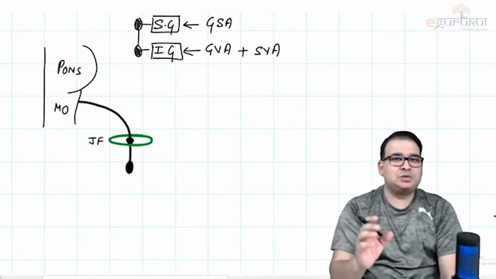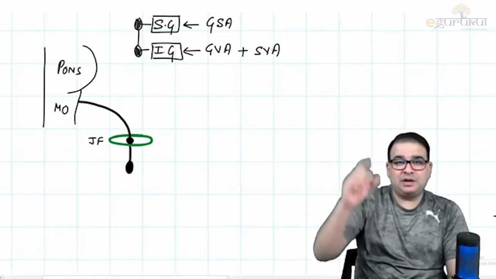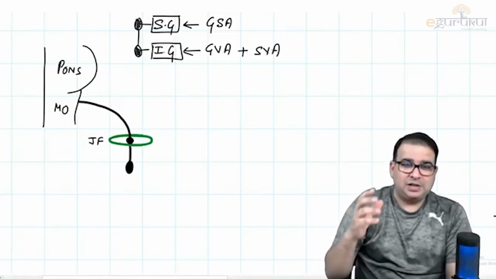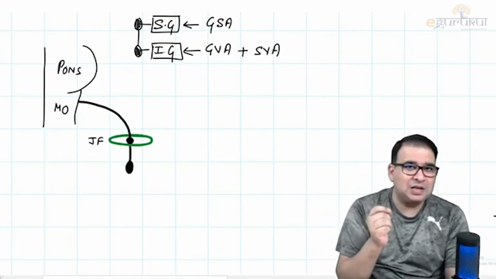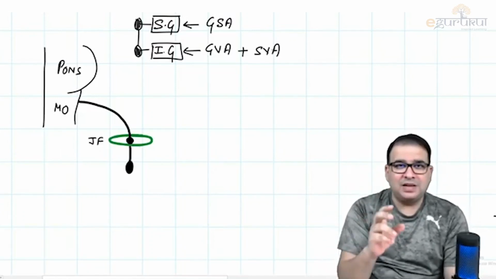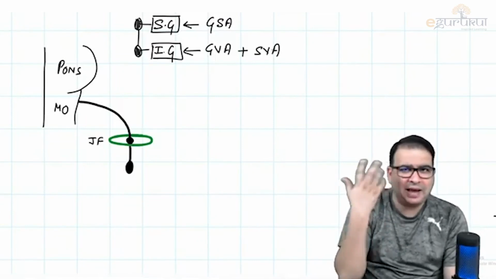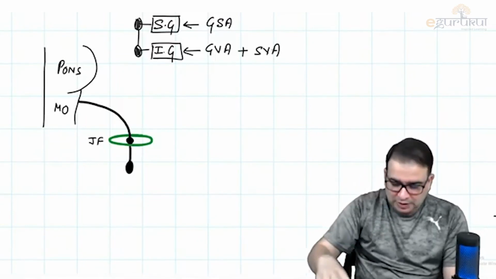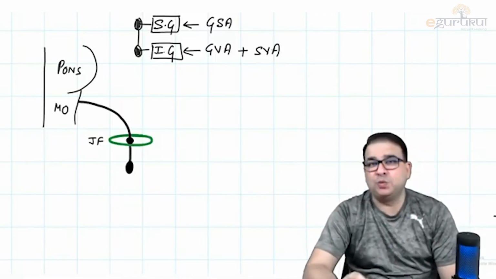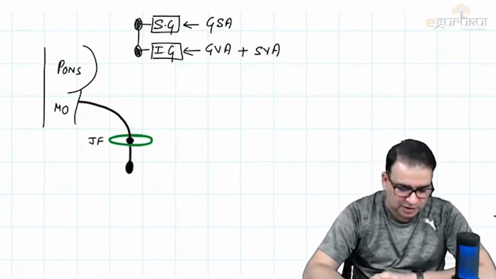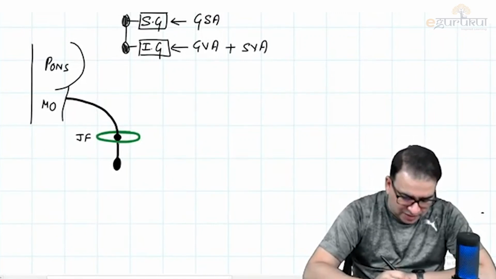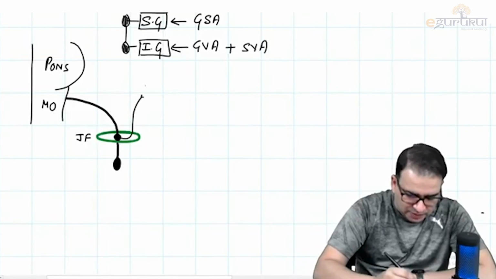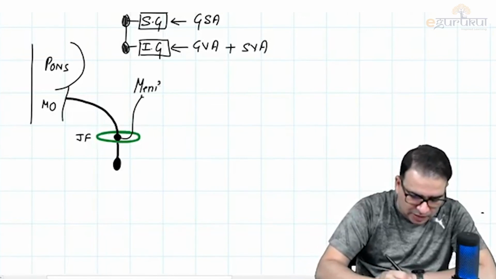As I said, general somatic afferent, if you remember, the huge trigeminal nuclei was there. General somatic sensation means the general sensation from the body wall. Like if there is any branch of vagus nerve which is supplying the dura mater, or a branch which is supplying the skin, the cell body of that nerve is present in the superior ganglion. What you will see, from the superior ganglion, a branch of the vagus nerve will be seen going back into the cranial cavity, and that is called the meningeal branch.